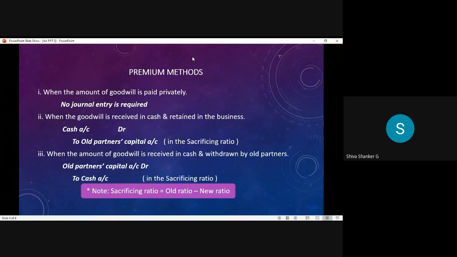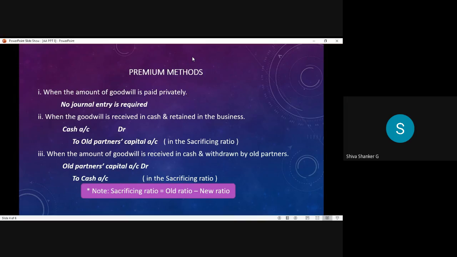So first method, we just need to ignore. That's it. Because it is paid privately, so that is out of business transaction. Next, coming to the second method, when the goodwill is received in cash and retained in the business.